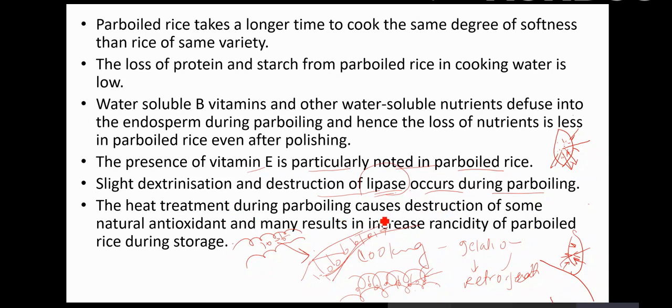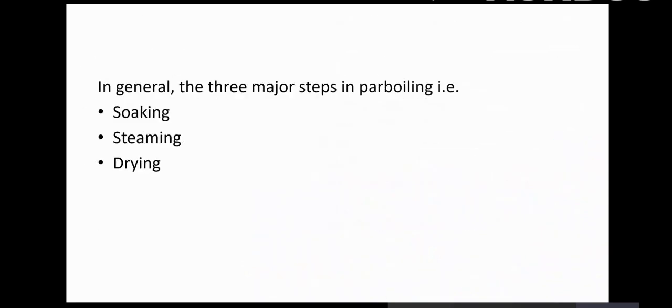The heat treatment during parboiling causes destruction of some of the natural antioxidants, and may result in increased rancidity. There are certain research papers wherein, because the bran is also rich in MUFA and PUFA, and because of the heat and boiling, there is also loss of natural antioxidants and rancidity.